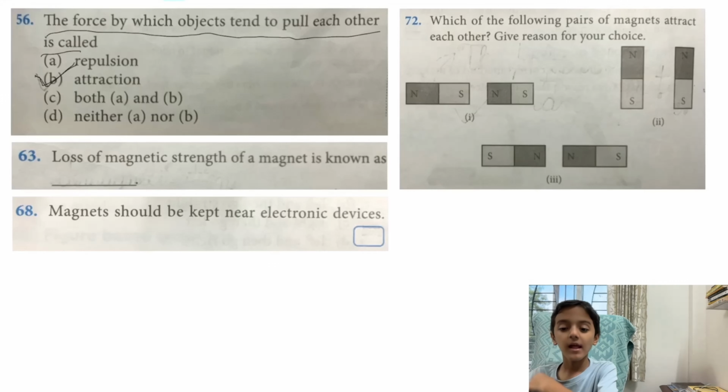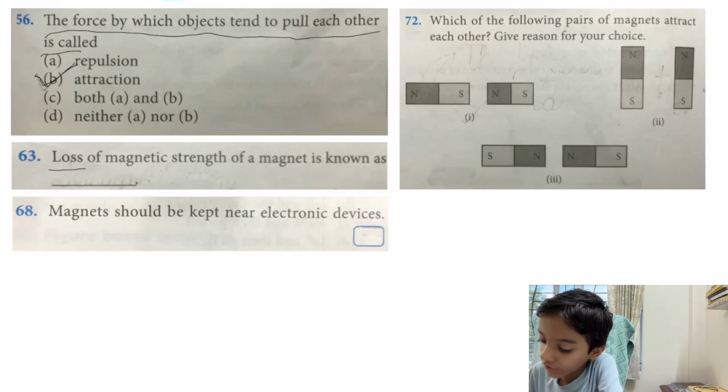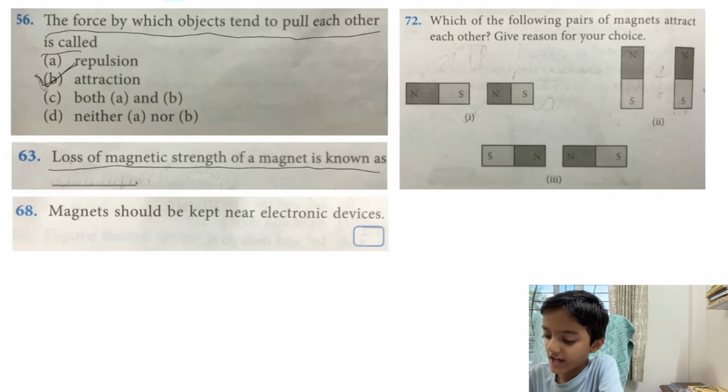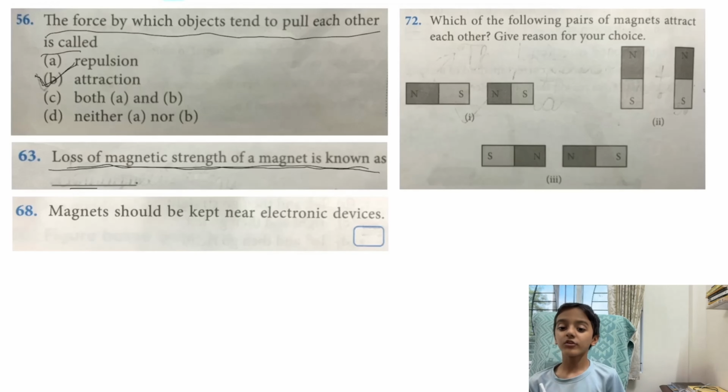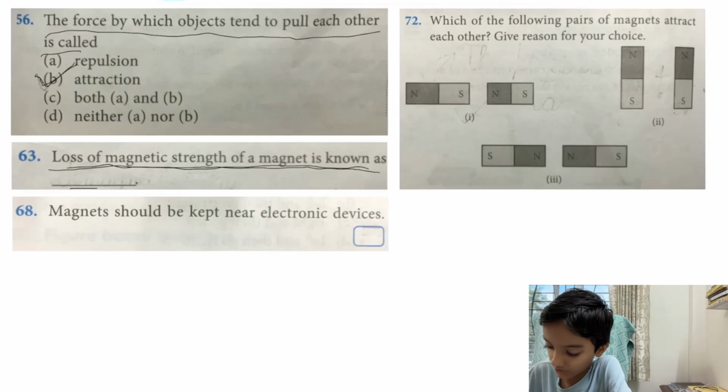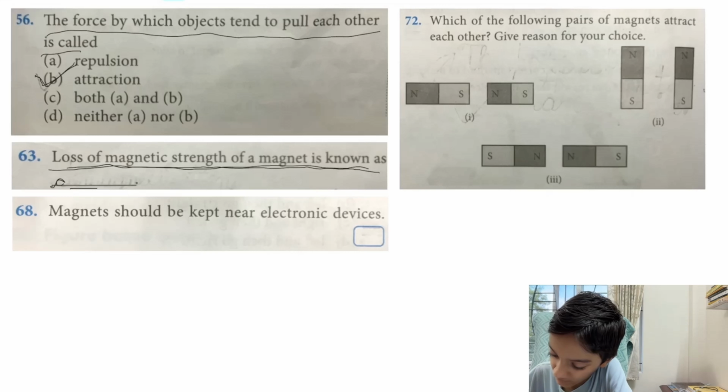Next question. Question is saying loss of magnetic strength from a magnet is known as dash. Here they are asking loss of magnetic strength of a magnet is known as, the answer of this question is demagnetization. Look, magnetization means a magnet is being made and "de" means no. That means demagnetization means no magnet is being made. So the correct answer of this question is demagnetization.